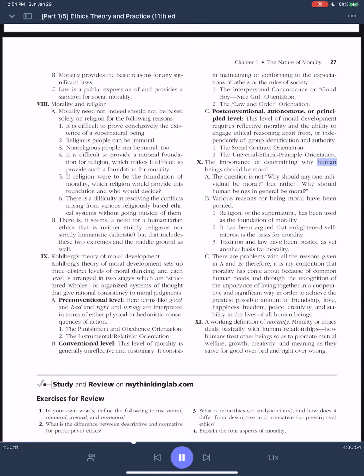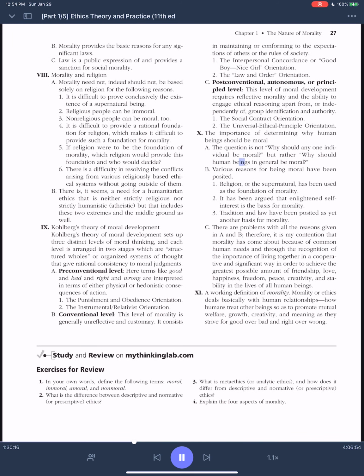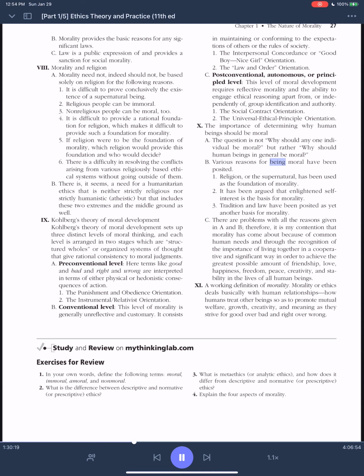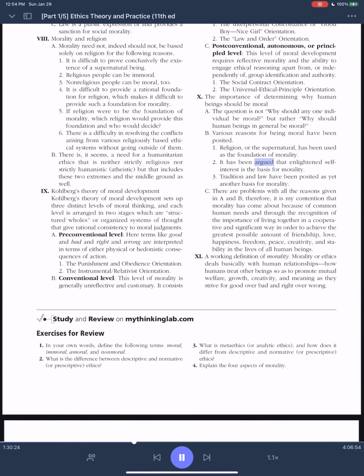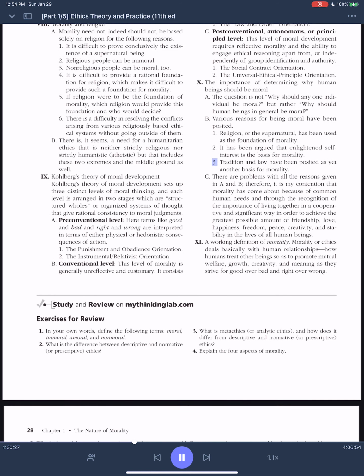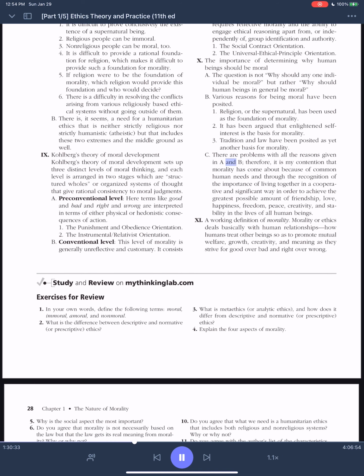X. The importance of determining why human beings should be moral. A. The question is not why should any one individual be moral, but rather why should human beings in general be moral. B. Various reasons for being moral have been posited. 1. Religion, or the supernatural, has been used as the foundation of morality. 2. It has been argued that enlightened self-interest is the basis for morality. 3. Tradition and law have been posited as yet another basis for morality. C. There are problems with all the reasons given in A and B.